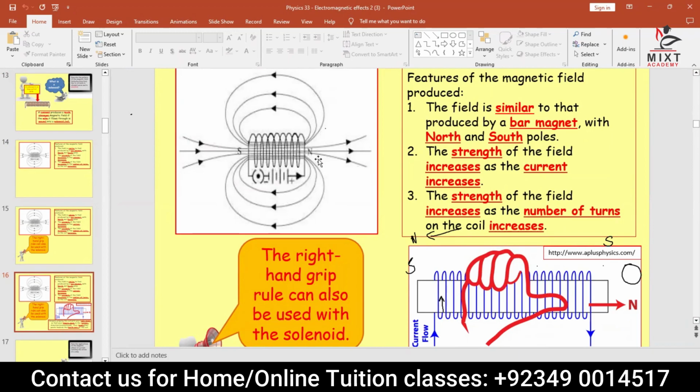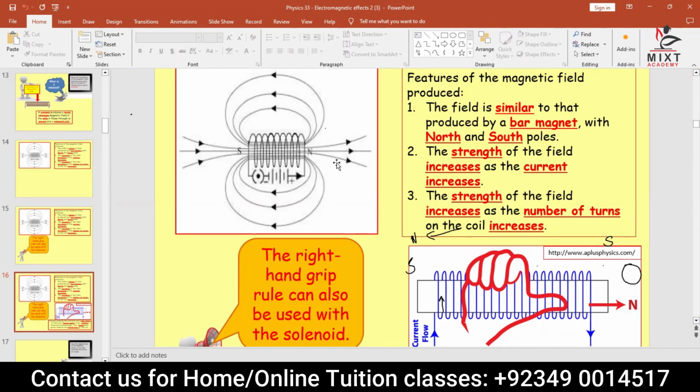So if you grab your current direction and your fingers curl in the direction of the current, so basically current direction is like this. If you curl that, the thumb points towards the north side like this. So if this is north, this is south. Now we can draw the diagram of the north pole and the south pole. The magnetic field starts from the north and ends at south. The remaining is the same north and south thing.